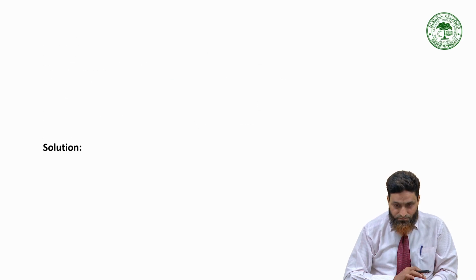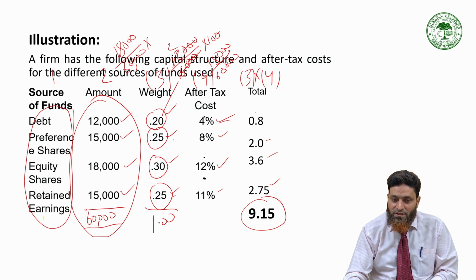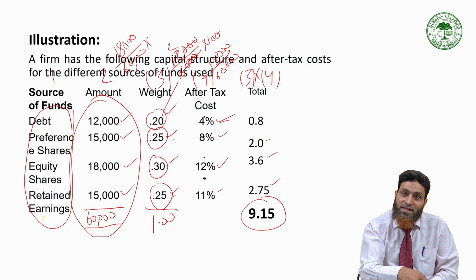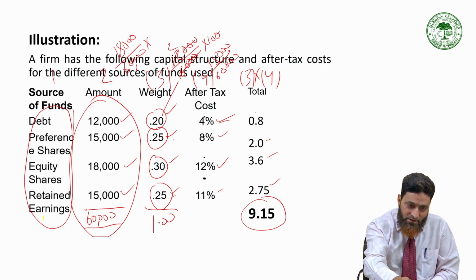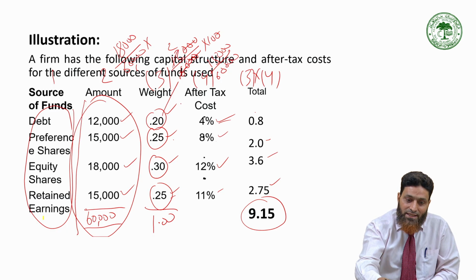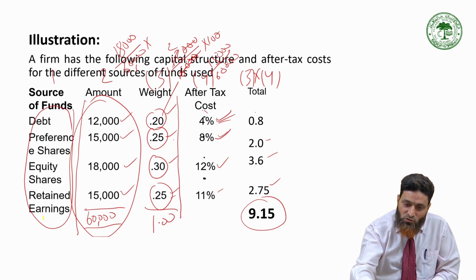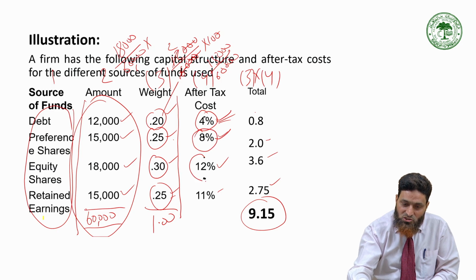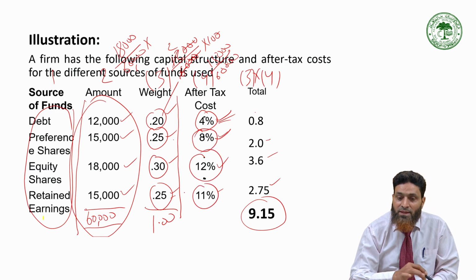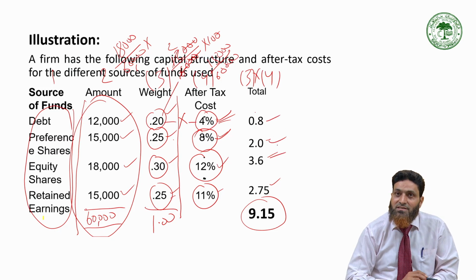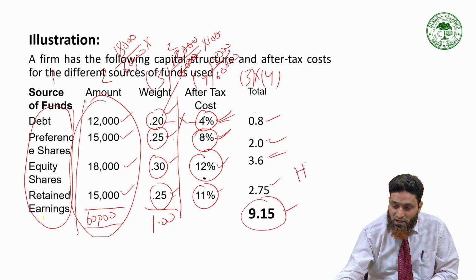One more example you can say. I hope this is clear to you. It's a very easy process. Once you know the different sources used by the company and how much fund is raised from each, you calculate the weight, then the cost of each and every source: cost of equity, cost of preference, cost of debt, cost of retained earnings. Then you multiply these two figures and make a total. This is called the weighted average cost, and this is called the hurdle rate, which you have learned, or the cutoff rate.